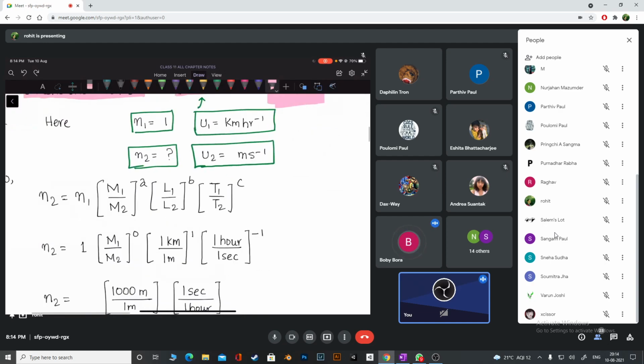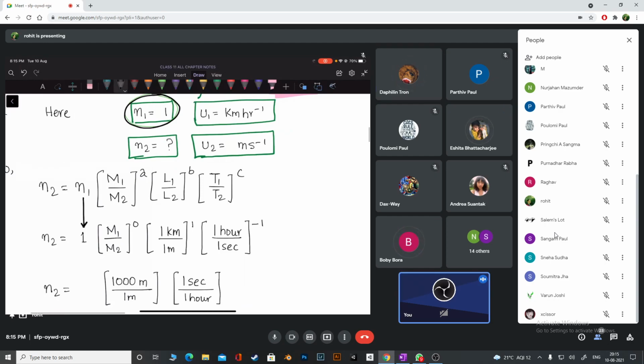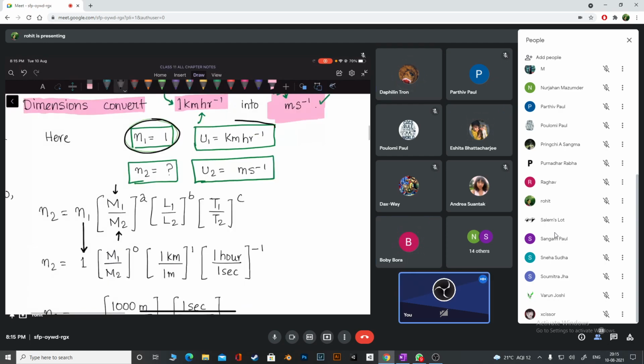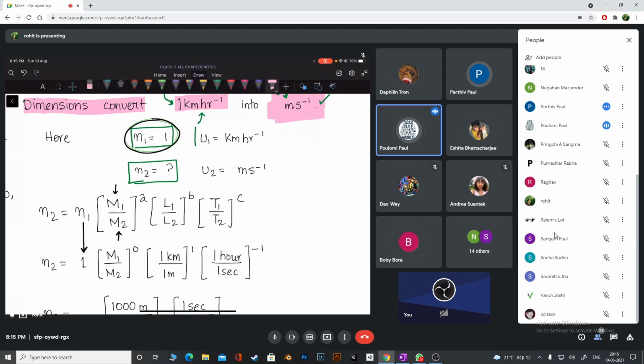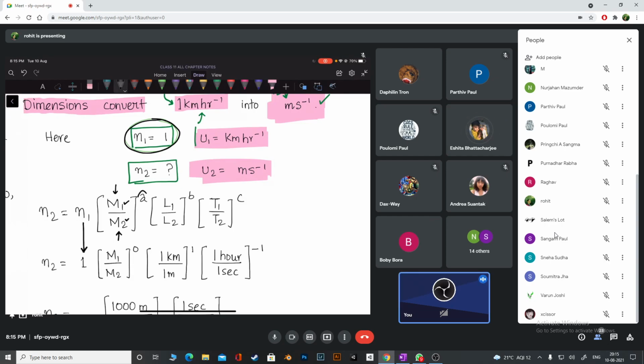See guys, you will all agree that N1 is 1 in the first system. So in place of N1, I have written 1. Unit of mass in the first system, unit of mass in the second system. Please look at this. This is our unit, kilometer per hour. Unit number 2, meter per second. Do we have anything about mass in both the measurements? Nothing about mass. Meter is length, second and hour is time. So instead of writing anything in place of M1 and M2, the power is how much with mass?